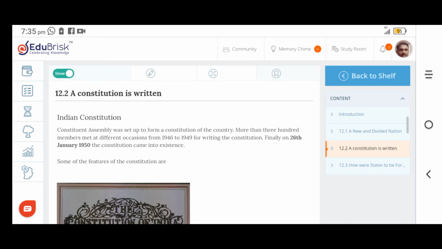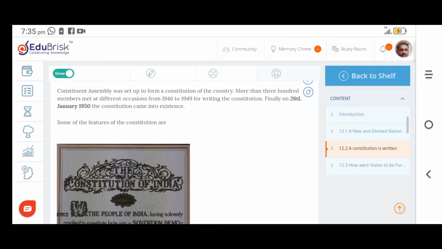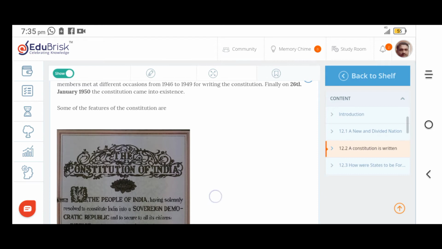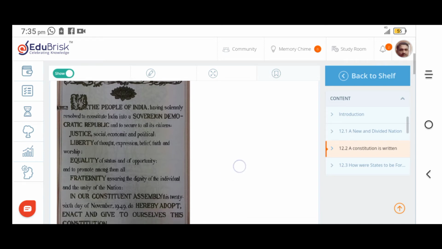More than 300 members met on different occasions from 1946 to 1949 for writing the constitution. Finally, on 26th January 1950, the constitution came into existence. That day we celebrate as Republic Day. So India had its own constitution. The first pages of the Indian Constitution we can call the preamble.